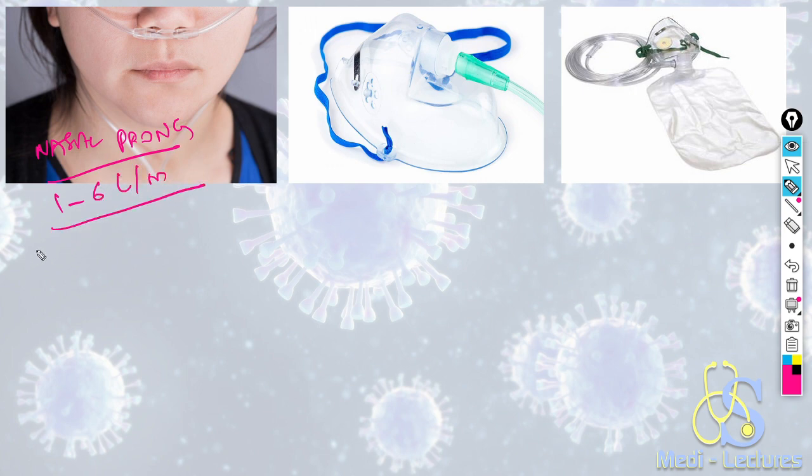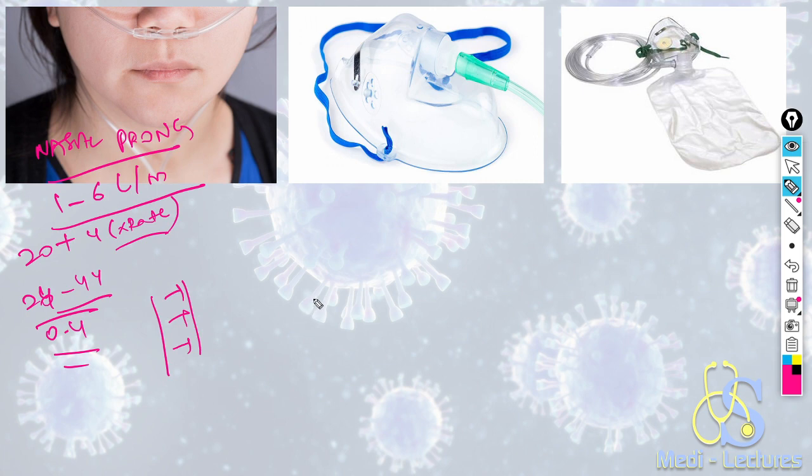It delivers variable FiO2 with a formula of 20 plus 4 times the rate of oxygen delivery, which can vary from 24 to 44. So it can deliver almost 0.4 of maximum FiO2. The advantage is that the patient can speak easily, eat food, drink, everything can be done, and the nasal cannula does not have to be removed during eating or drinking water.